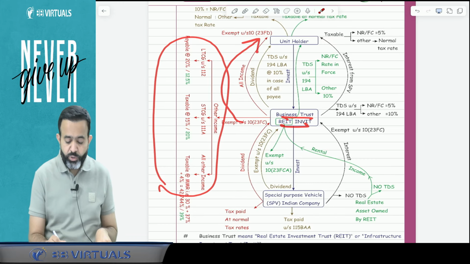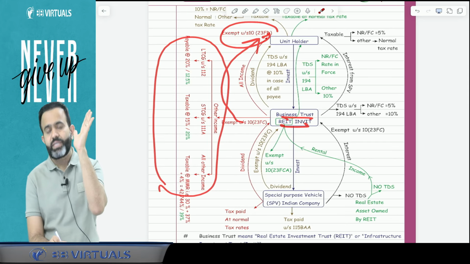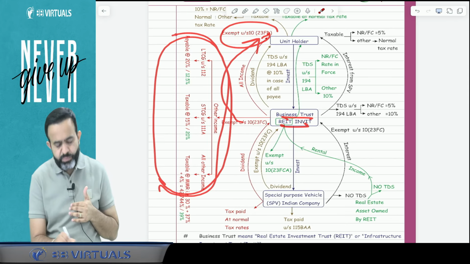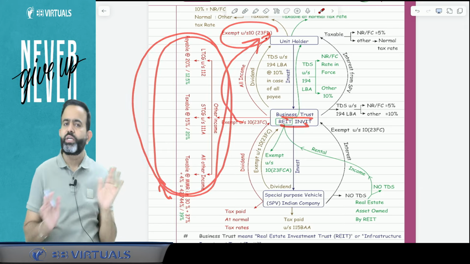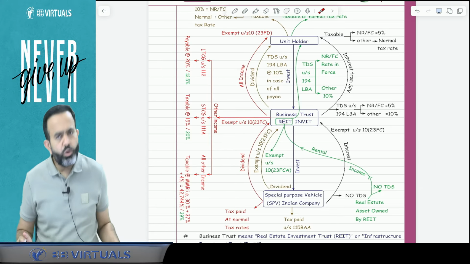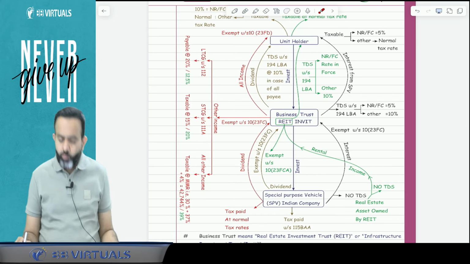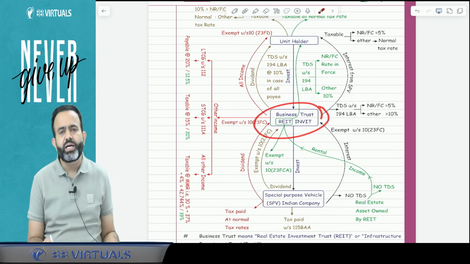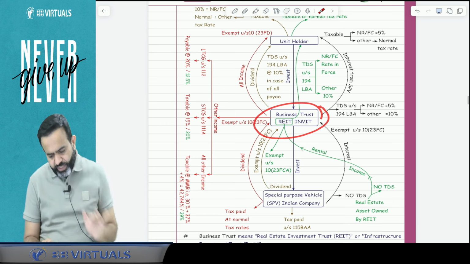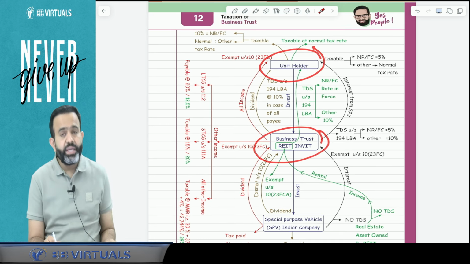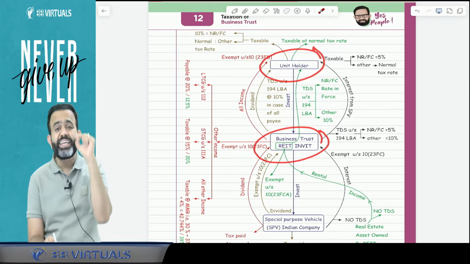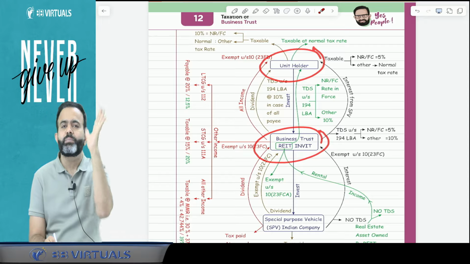So guys, in the hands of the unit holder, all this income is exempt, because here the business trust is paying the tax. So in the hands of the unit holder, it is totally exempt. Now one more point, guys, always remember: whatever income the business trust receives, and whatever income is distributed to the unit holder, in the hands of the unit holder that nature and proportion will remain the same.